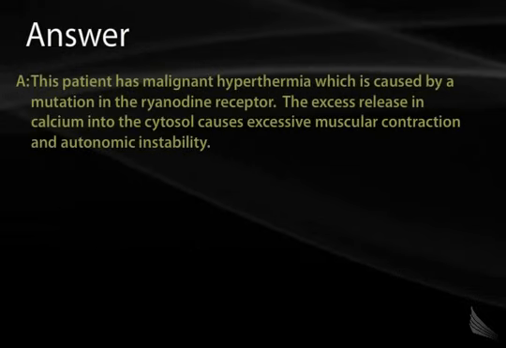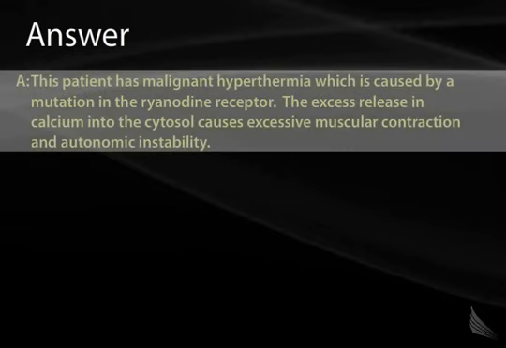The correct answer to this question depends on our knowledge or recognition of what this clinical situation is. This situation is known as malignant hyperthermia. Malignant hyperthermia is thought to be due to a mutation in the ryanodine receptor, which is the receptor that releases calcium from the sarcoplasmic reticulum. This often happens in the setting of halothane and succinylcholine used for anesthesia. For these reasons, the correct answer is A, calcium-releasing channels, again otherwise known as the ryanodine receptors.